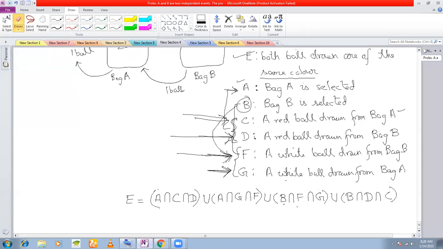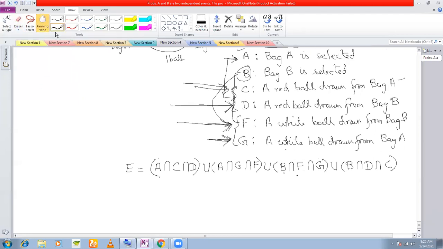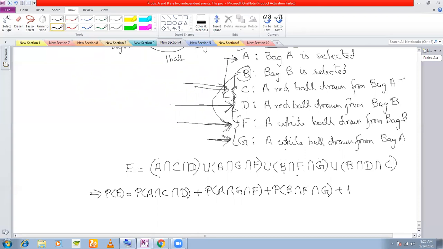So now let us add up the probabilities and see what the probabilities are. While calculating the probabilities also, you have to be a little careful. Okay, so P(E) is P(A ∩ C ∩ D) plus P(A ∩ G ∩ F) plus P(B ∩ F ∩ G) plus P(B ∩ D ∩ C), right?